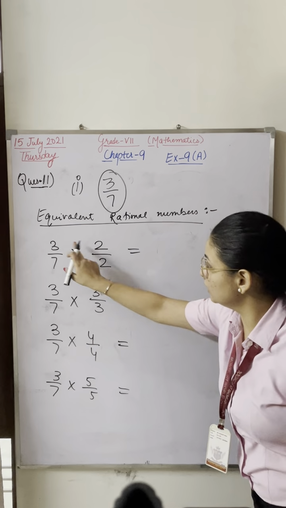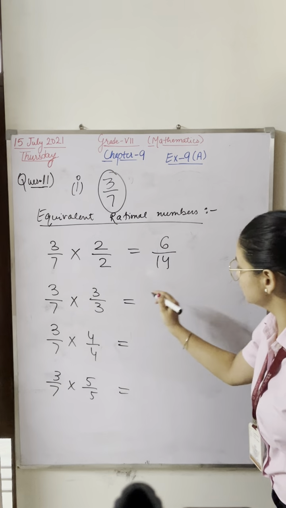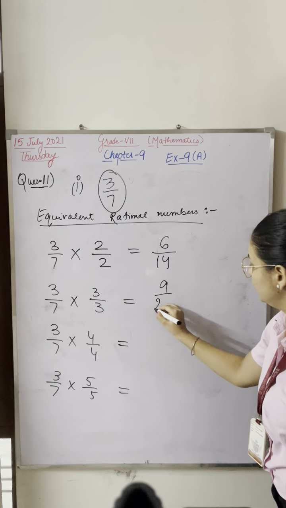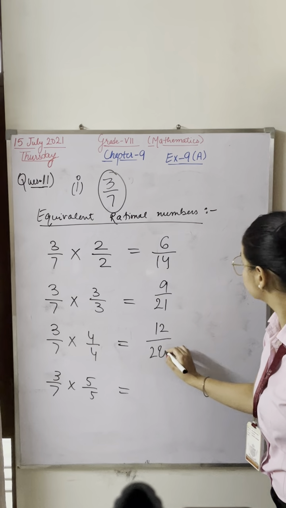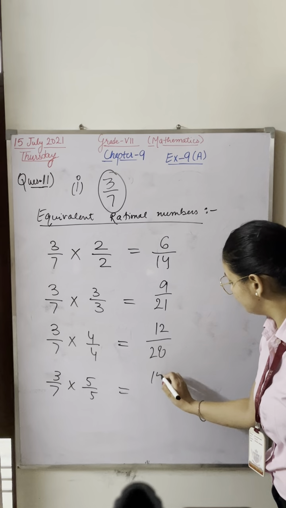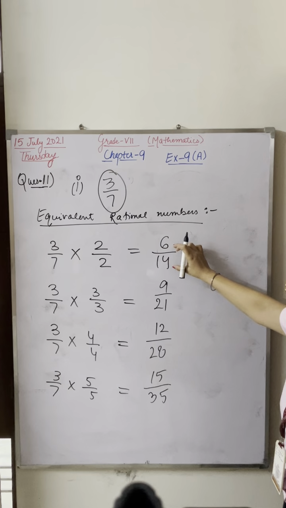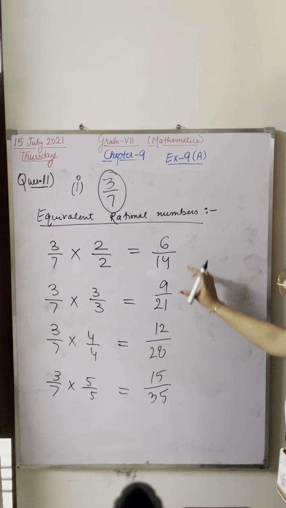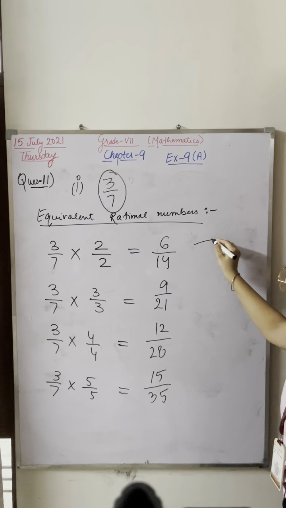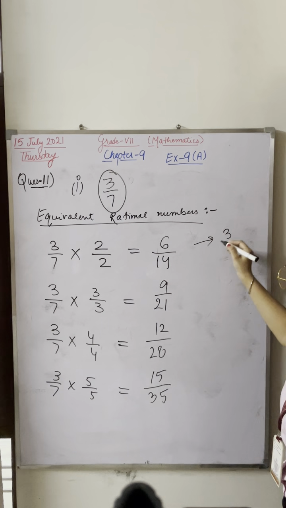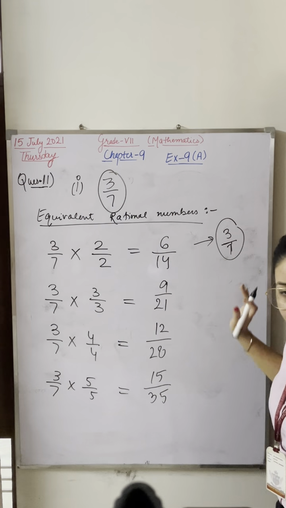Now 3 2s are 6, 7 2s are 14, 3 3s are 9, 7 3s are 21, 3 4s are 12, 7 4s are 28, 3 5s are 15 and 7 5s are 35. If I cancel this fraction on 2 table, what will my answer be? 2 3s are 6, 2 7s are 14. My fraction is 3 by 7.